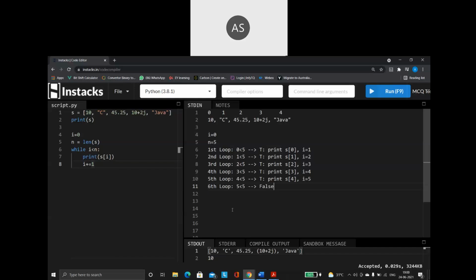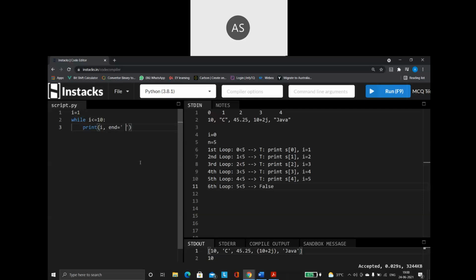So it is not that you can use while loop for only numbers or only strings. You can use it for anything. It just depends on the program how you are going to execute it. Suppose I want to generate only some numbers, so what will I do? I will say i = 1. As long as i is less than or equal to 10, I will simply say print(i, end=' '). I don't want a new line, I want everything to be printed in one single line with a space in between. So I will say i += 1.